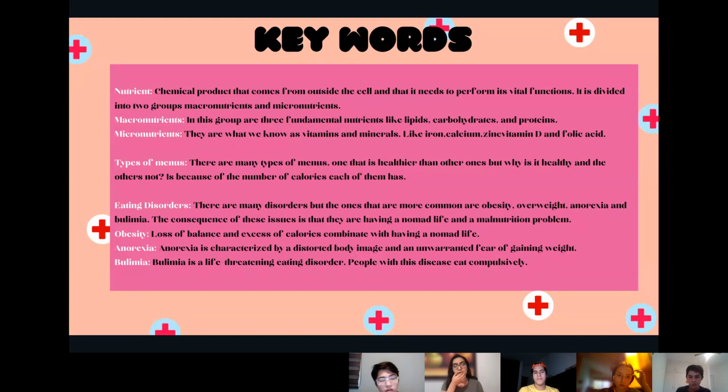Micronutrients are what we know as vitamins and minerals like iron, calcium, zinc, vitamin D, and folic acid. Types of menus. There are many types of menus, one that is healthier than other ones, but why is this healthy and the others not? It's because of the number of calories each of them has.